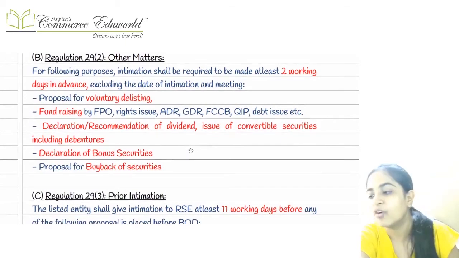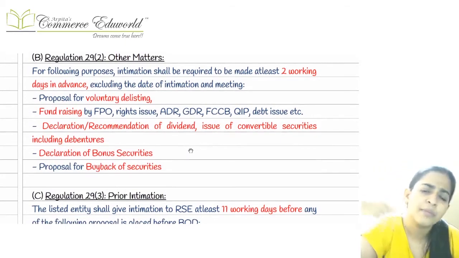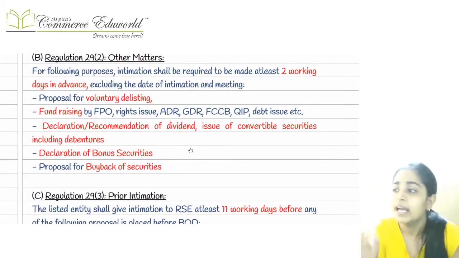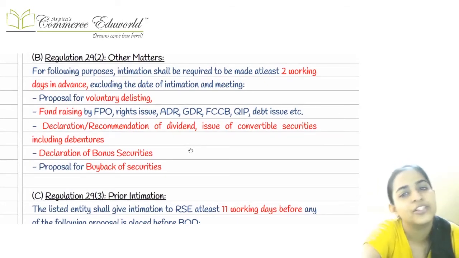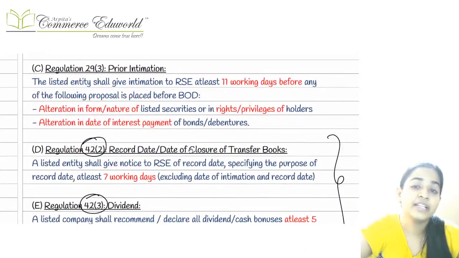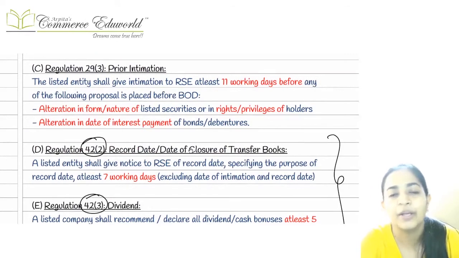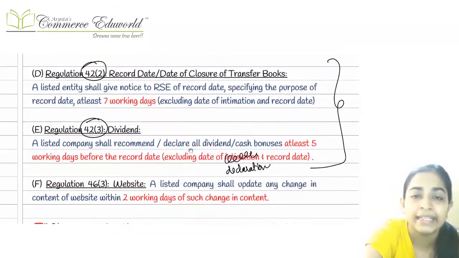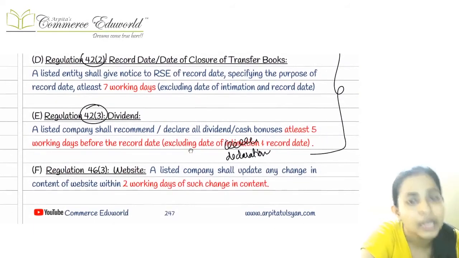Second one was when we are conducting any board meeting for some other matters, like it can be buyback, it can be delisting, etc. Then in that case, we have to intimate at least 2 days before that particular board meeting. Okay, then 11 days, so long days, 11 days came into picture whenever there was any change in the interest dates, or whenever there was change in the rights and privileges of the security holders. Then in that case, we have to intimate to them at least 11 days before this particular meeting.